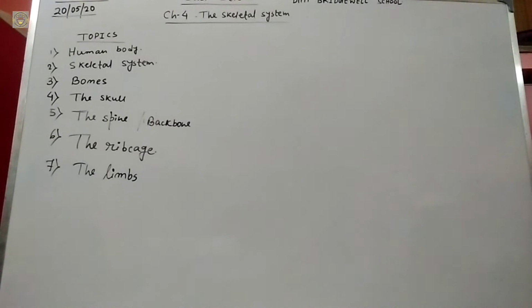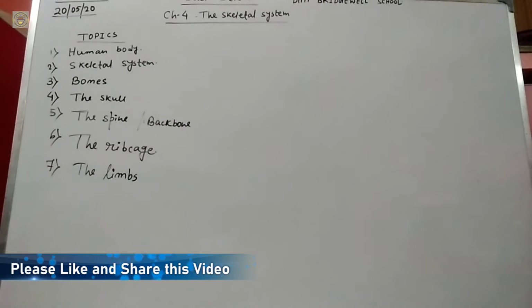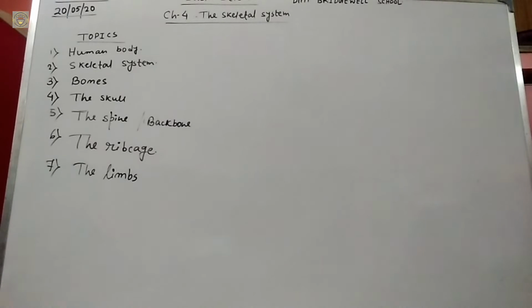Now let us learn about the skeleton system. So what is the skeleton system? The skeleton system is the framework of bones that gives support to our body. The skull, the ribcage, the backbone and the limbs are the main parts of the skeleton system. So basically, the skeleton system is a framework of bones. The skeleton is made of bones and it gives support to our body. And what are the main parts of the skeleton? That is the skull, rib cage, backbone and limbs.